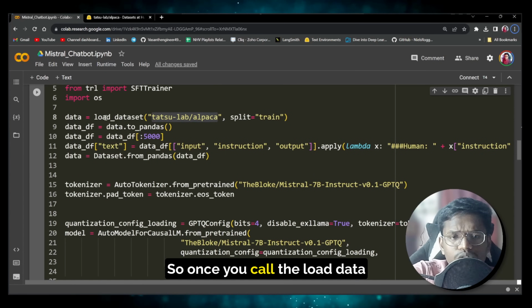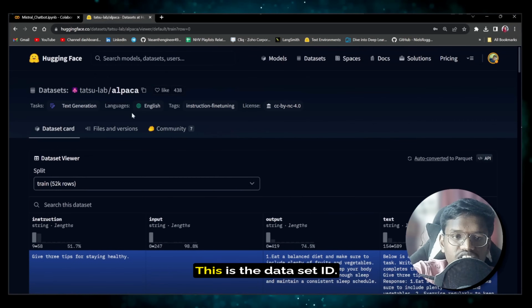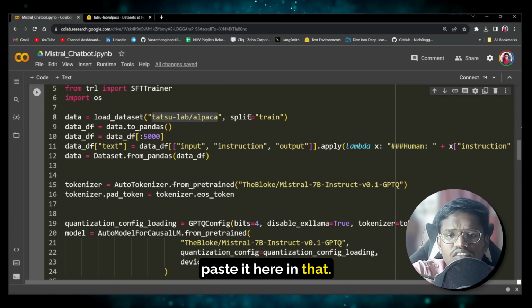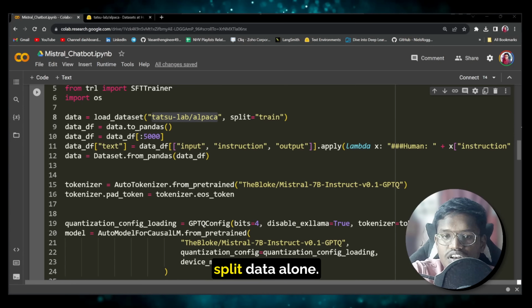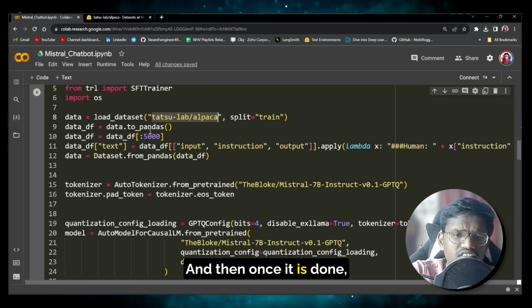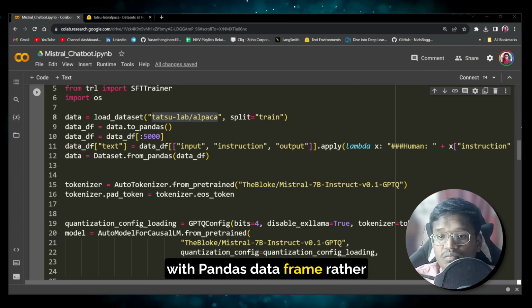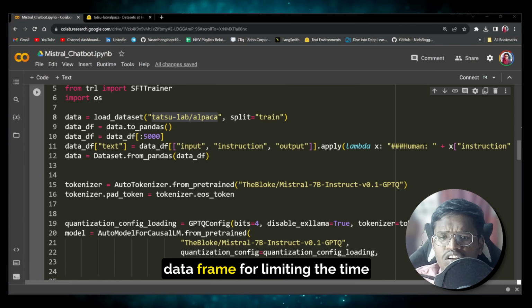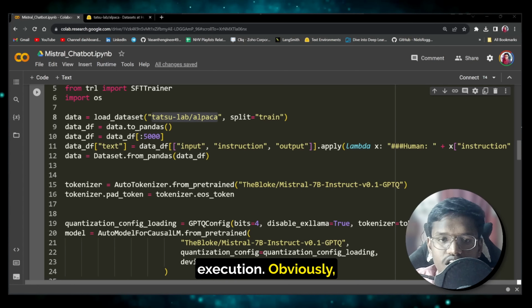Okay, so once you call the load dataset function with the dataset ID, which we pasted here, right? This is the dataset ID. You can just click copy here, and then you can paste it here. In that, we are calling the train split alone. Usually it will have a lot of splits, and we are just taking the train split data alone. And then once it is done, we are converting it into pandas, so that it is very easy to work with a pandas data frame rather than a Hugging Face dataset. So we have converted into a pandas data frame for faster execution, obviously.